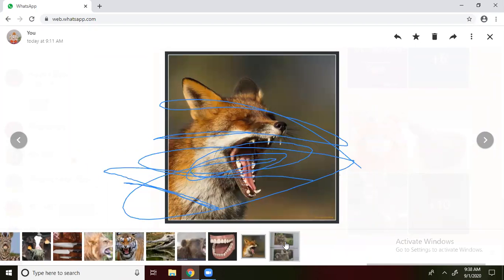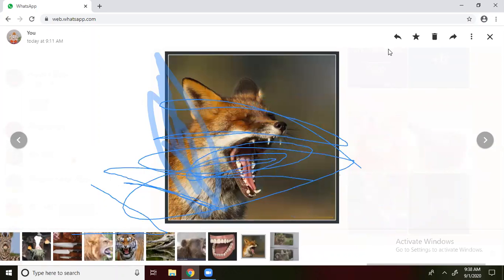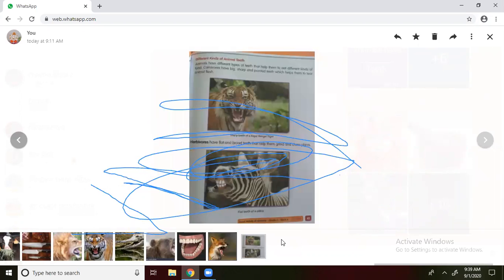If you observe the fox, at the edges it has pointed teeth, and on the long side or the back side, those are flat teeth which are useful to grind the food, and the short pointed teeth are useful to cut the flesh. So the fox is also an example of an omnivorous animal. Now we can see the content in the textbook that they have given. Different kinds of animal teeth.